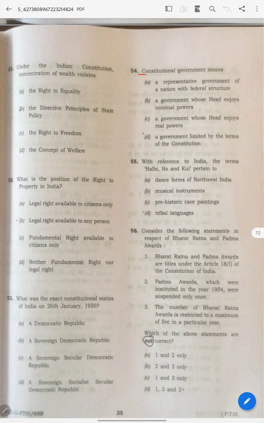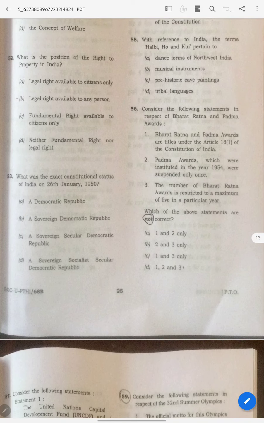Okay, the constitutional government, if you don't know this also, what is the constitution? Laws and rules. Means government based on laws and rules. Means government should follow laws and rules. Means it doesn't have any complete authority. So answer is D. That's it.